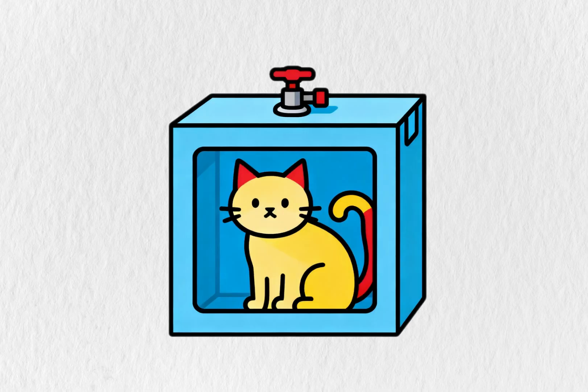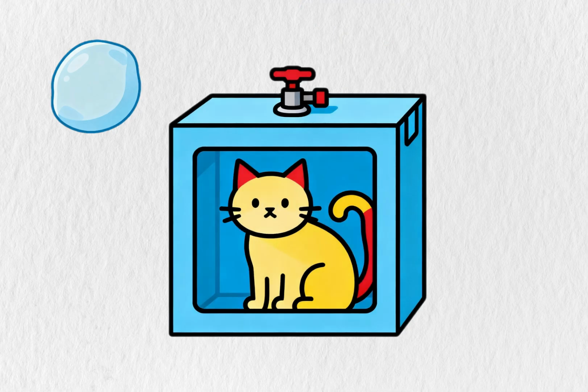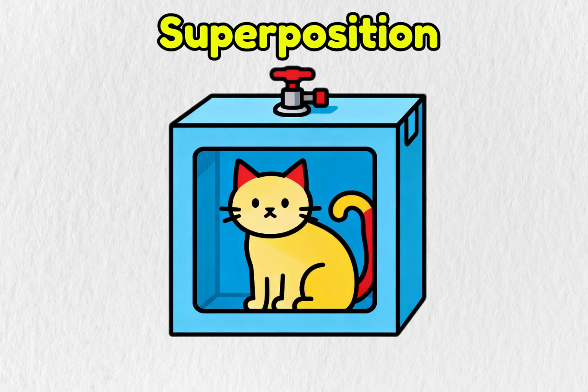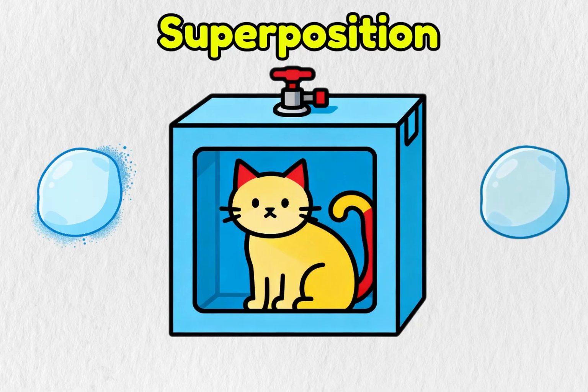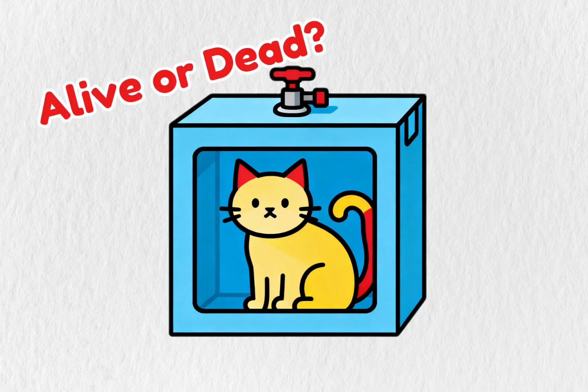Paradox 20. Schrödinger's cat. One of the most famous paradoxes in physics. A cat is in a sealed box with a device. If a quantum particle decays, poison is released. If it doesn't decay, the cat lives. Quantum mechanics says that until you observe the particle, it's in a superposition, both decayed and not decayed at the same time. So before you open the box, is the cat alive or dead?